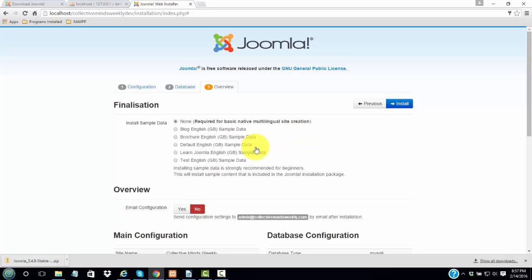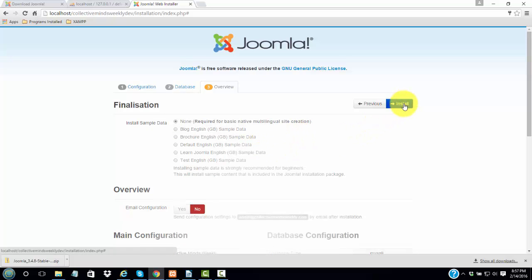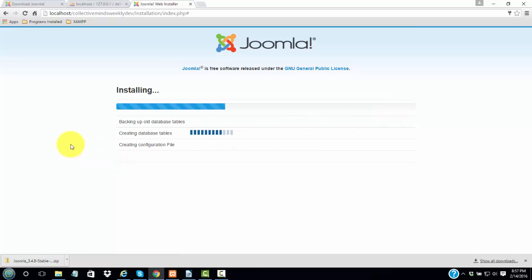So we're just going to click install, and it runs through and creates all the tables in the database. And there are a lot of tables.